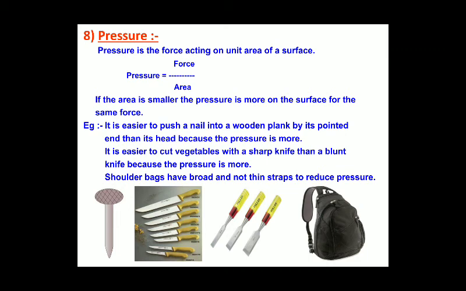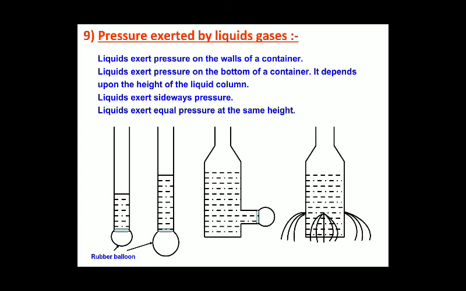So first, what is pressure? Pressure is the force acting on a unit area of the surface. How will you represent that? Pressure equals force by area. Now we'll see the different pressures exerted by objects. The first is liquids and gases. What is the pressure exerted by liquids and gases?